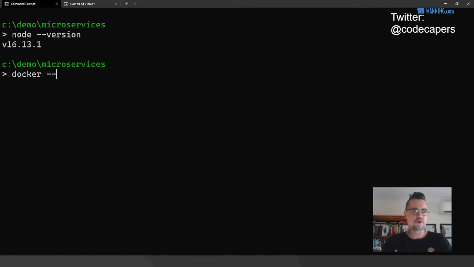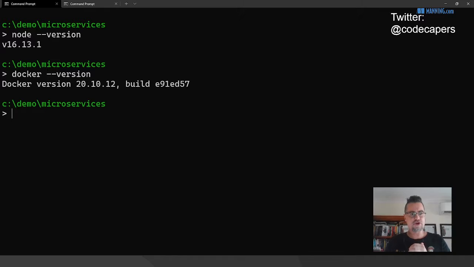Obviously, I also have Docker because I'm going to be building a Docker image out of this at the end. I am running Docker 20.10.12. So to get Docker, I advise if you're on Windows or Mac OS, install Docker Desktop. It's really awesome. It's a little bit more difficult to get working on Windows than on Mac. And there is no Docker Desktop for Linux as far as I can tell. But you can also install Docker in a more manual way on Linux if that's what you're using.